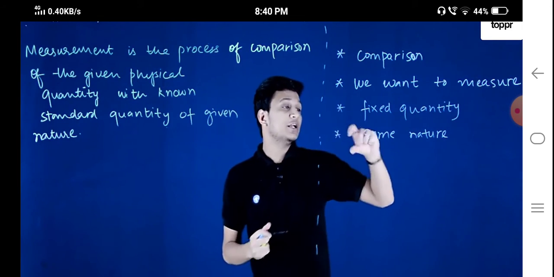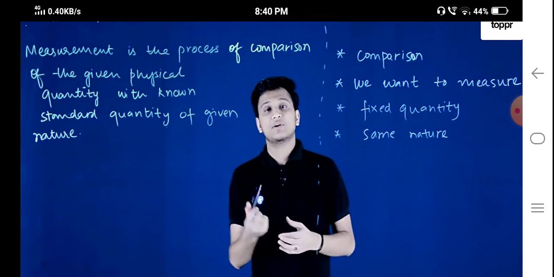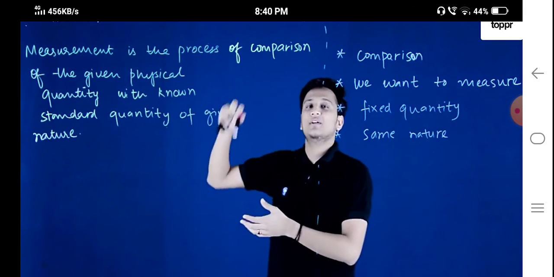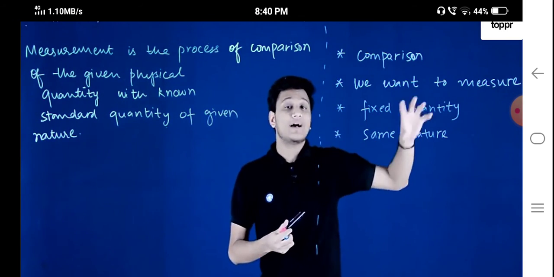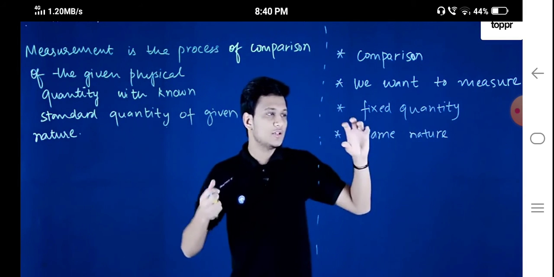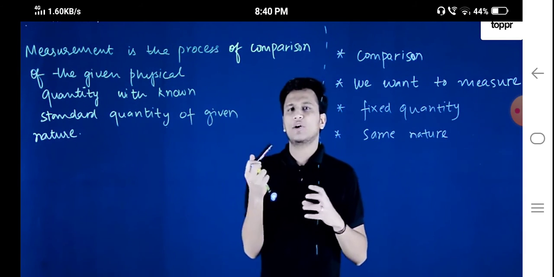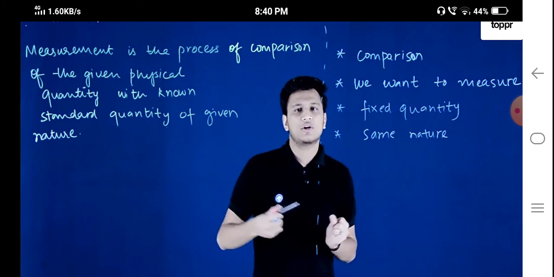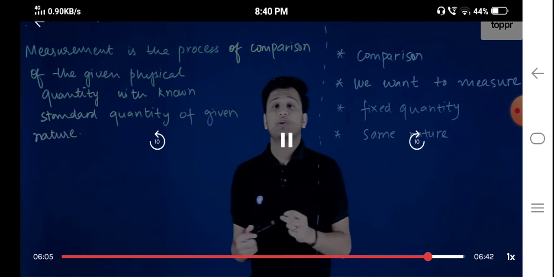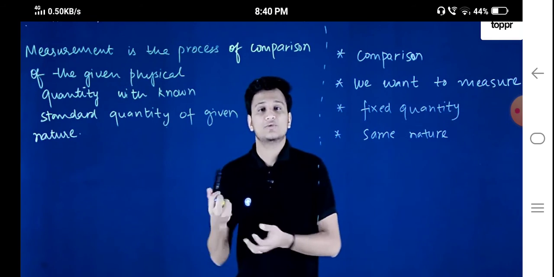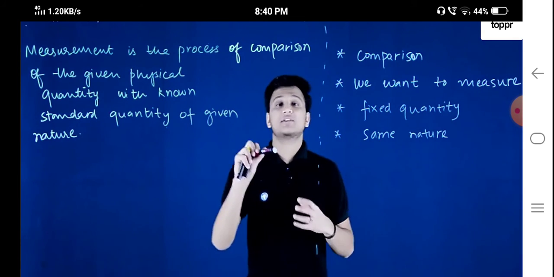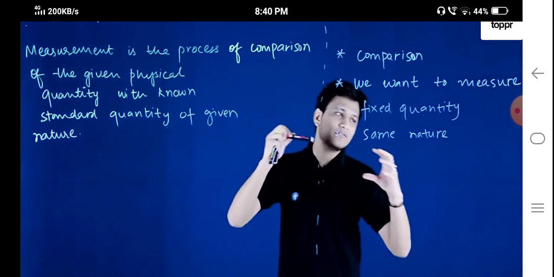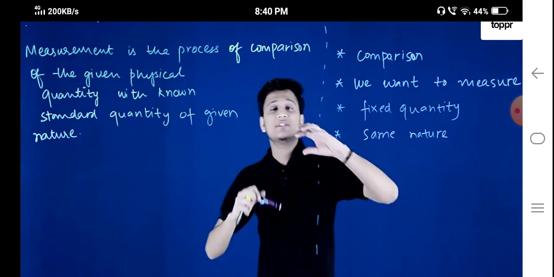So there is a need for a fixed quantity, plus it should have the same nature. In this class example we were talking about just the height, so everything was categorized in heights. You cannot say that if you want to calculate your temperature you will bring along a ruler, or if you want to calculate mass you'll bring along a thermometer. That is very absurd, and you know this as well. We always compare things with the same nature.